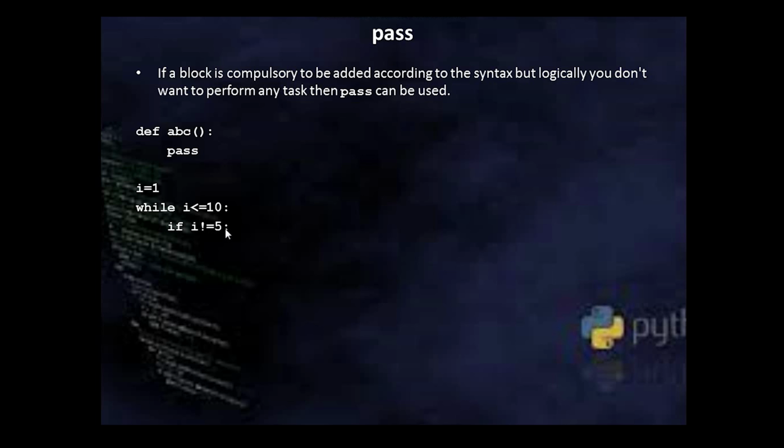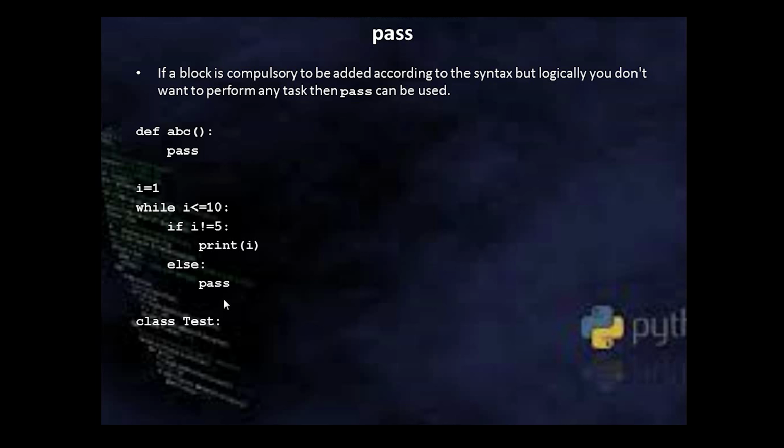If I is not equal to 5, I'm printing I. Otherwise, I'm writing pass. Now, remember that if I is not equal to 5, it will display I. Otherwise, it will not do anything. Now in this code, we forgot to write I equal to I plus 1.